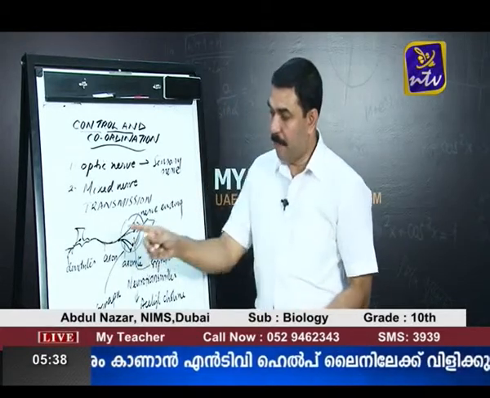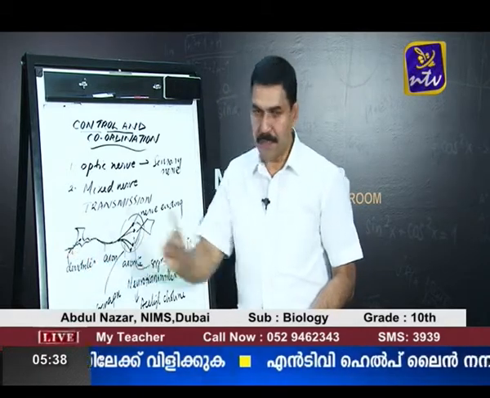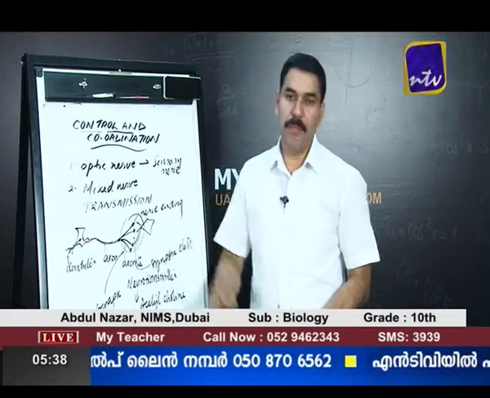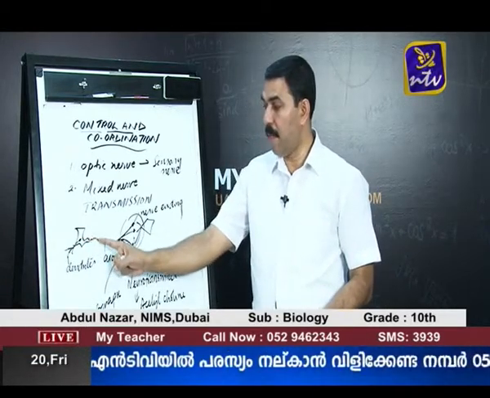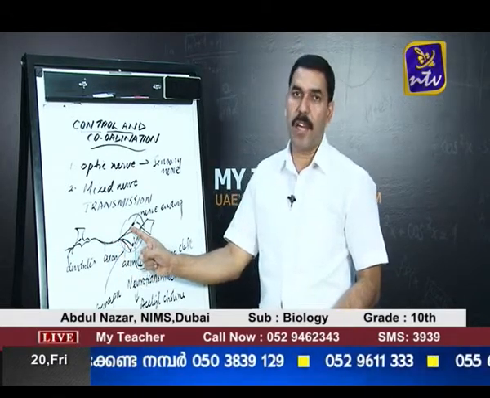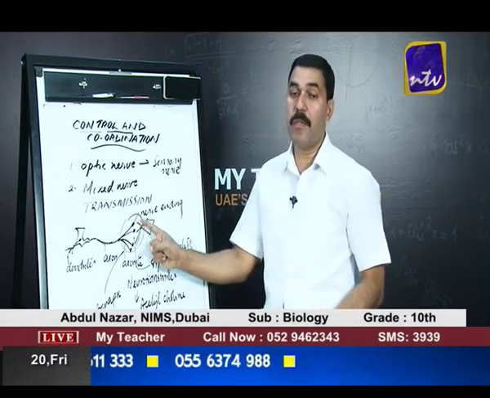So, once again let me repeat, it is a dendrite that receives the impulses. These impulses are then carried to the cell body. From the cell body, these impulses are transmitted by the axon, and the axons end in branches called axonite. Axonites end in swellings, and these swellings are called nerve endings.